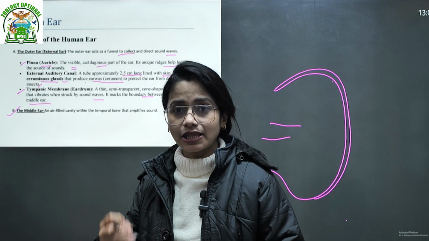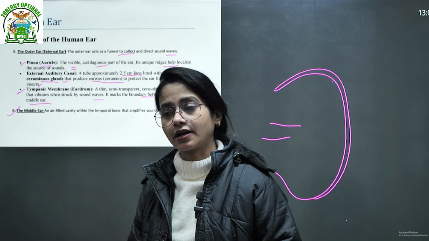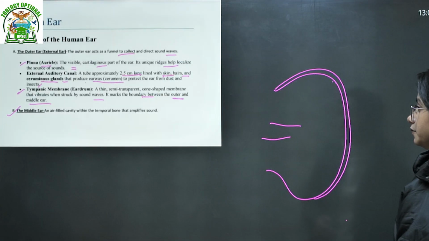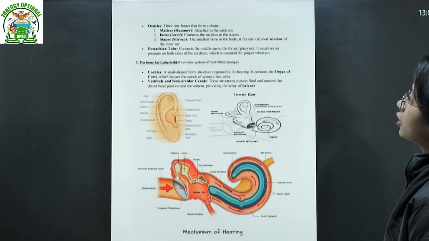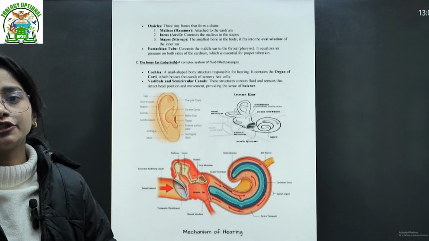From the medulla, the exact mechanism, or better to say the philosophy of the human ear, starts. Then we talk about the middle ear. There are mainly two things: the ossicles and the eustachian tubes, right?